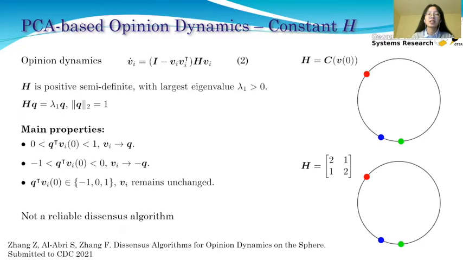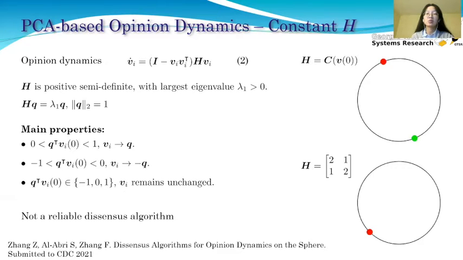For opinion state Vi, random Vi is converging to Q, negative Q, or remains unchanged. It depends on the initial inner product between Q and Vi. The two examples here show that the opinion states can convert to stable dissensus or stable consensus. This means that the constant H cannot give us a reliable dissensus algorithm.